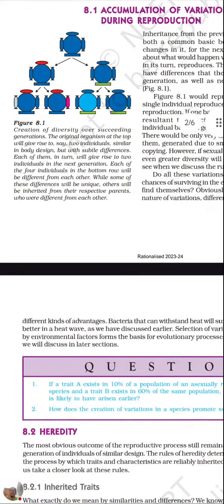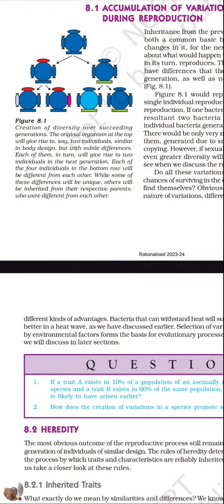So there is change. We can see that there is a red color generation at the top, like the head, or the base got changed with green color. So it is similar in the body design, but with subtle difference. Each of them in turn will give rise to two individuals in the next generation, and each of the four individuals in the bottom row will be different from each other. So the variation is going on developing.